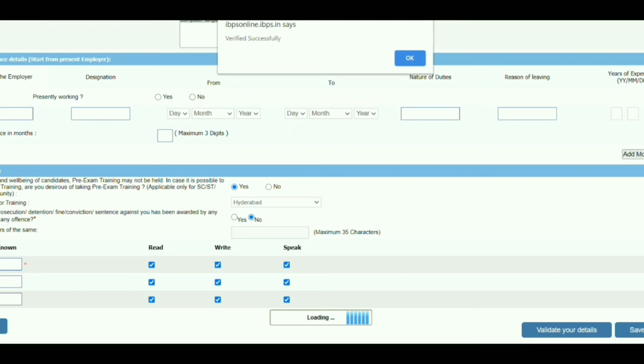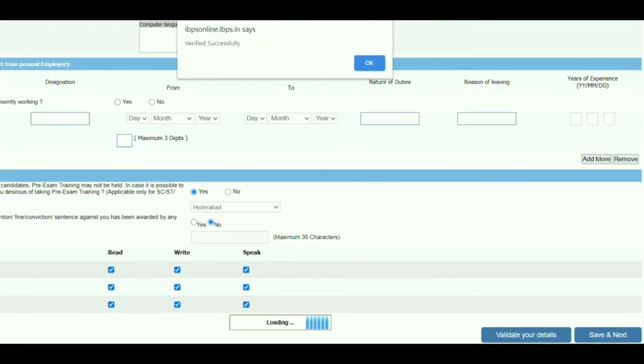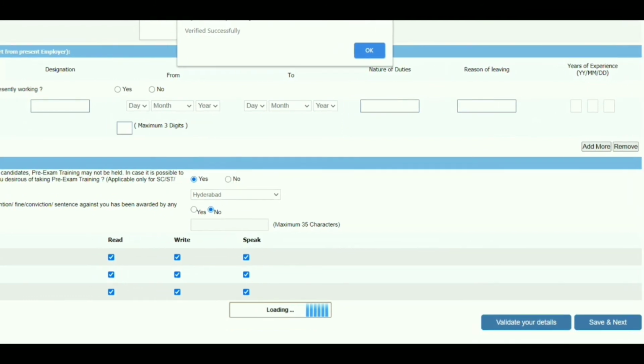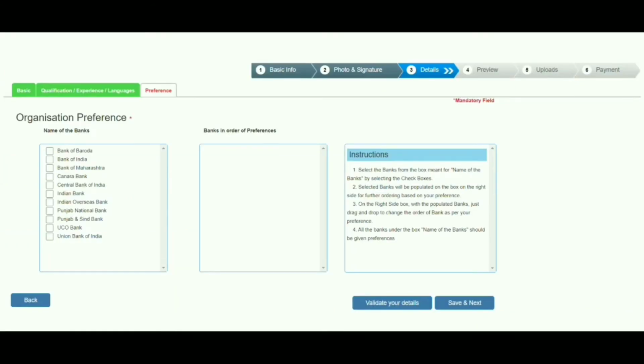So verified successfully. Once you get this pop-up message, click on OK here, and the save and next button is here. So click on this save and next button. Once we click on save and next, we will navigate to this preferences page. This is the third part of details.